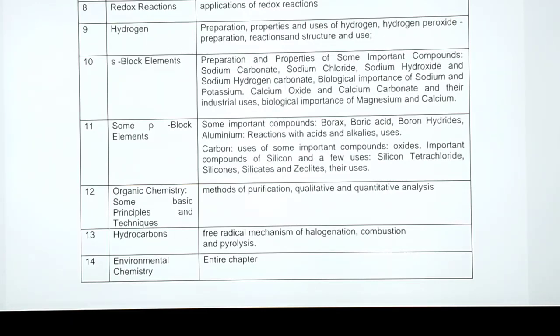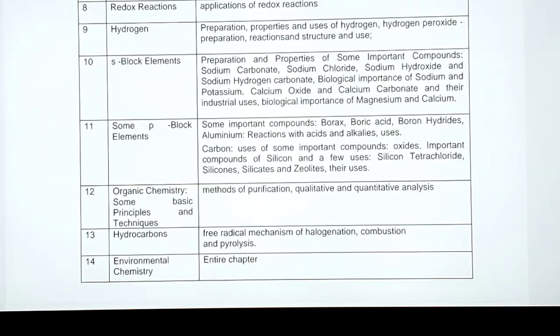Then S block elements, you can see so many things are reduced over there. Preparation and properties of some important compounds like sodium carbonate, sodium chloride, sodium hydroxide and sodium hydrogen carbonate. Biological importance of sodium and potassium, then calcium oxide, calcium carbonate and the industrial uses. Biological importance of magnesium and calcium are reduced.